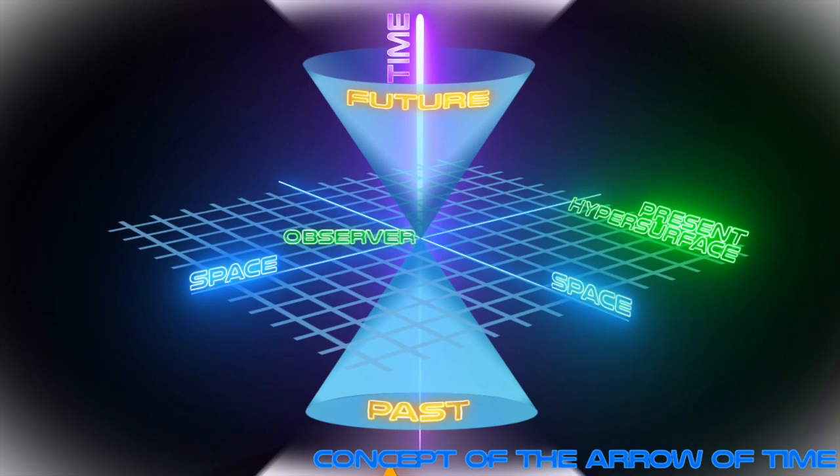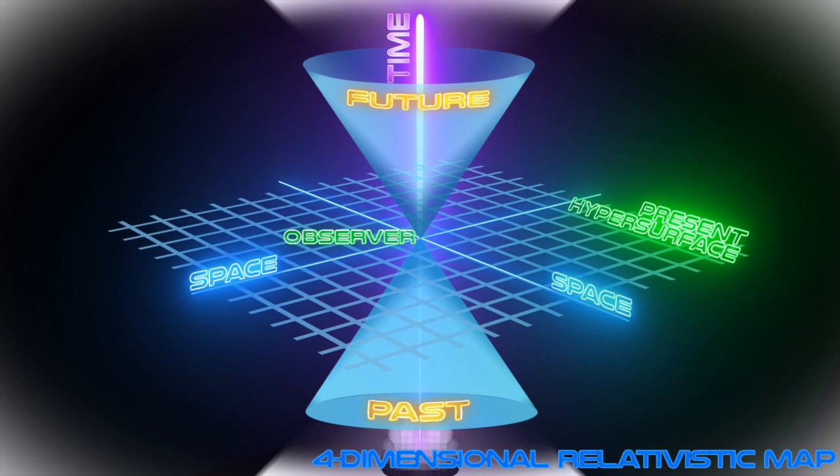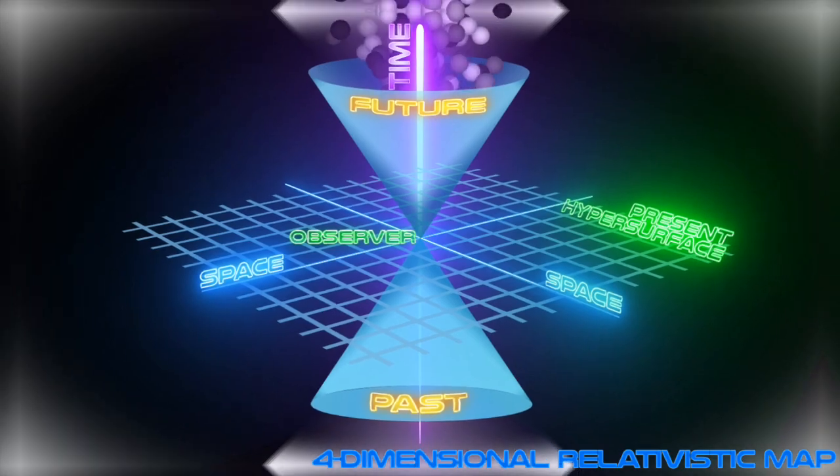Sir Arthur Stanley Eddington developed the concept of the arrow of time, which can be determined by studying the organization of atoms, molecules, and particles. It is an unsolved general physics equation which could be drawn upon a four-dimensional relativistic map of the world. The second law of thermodynamics states which processes are allowed in nature, which only have a positive production of entropy.